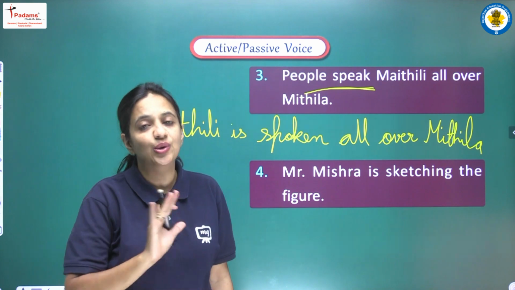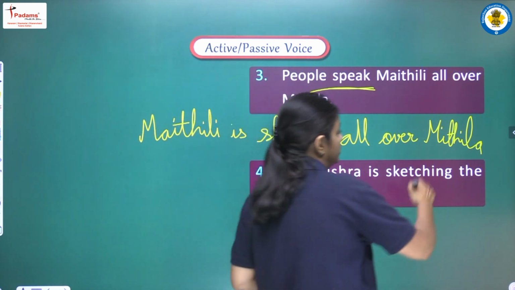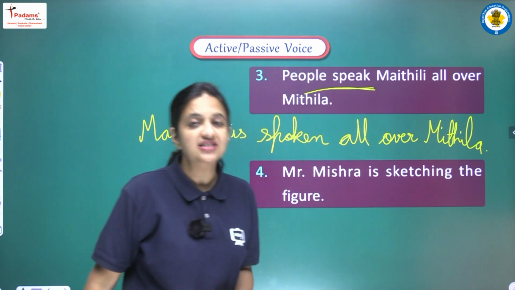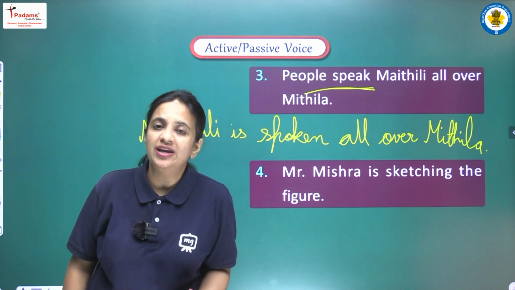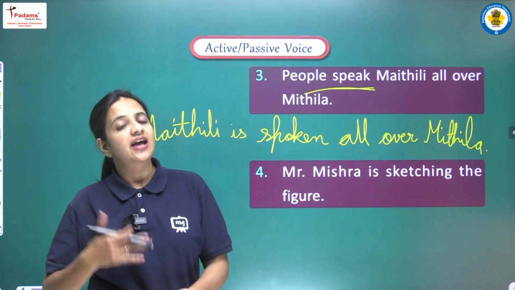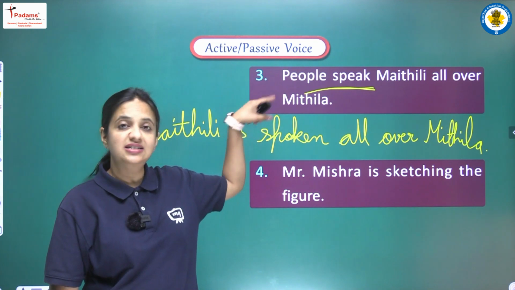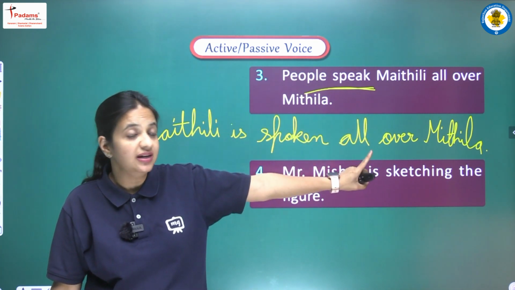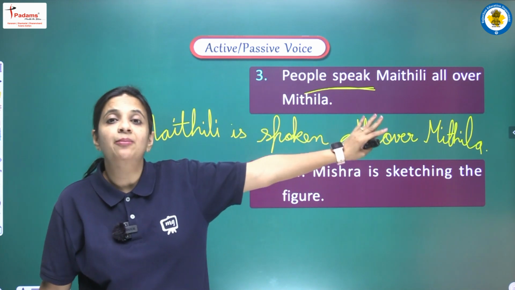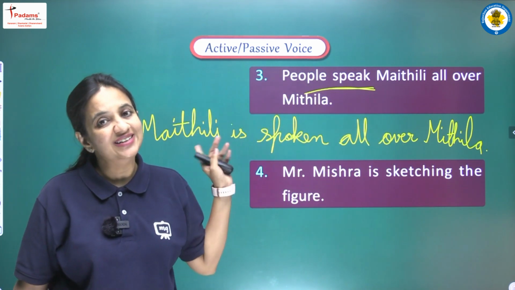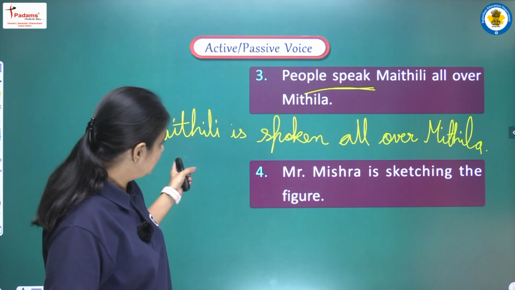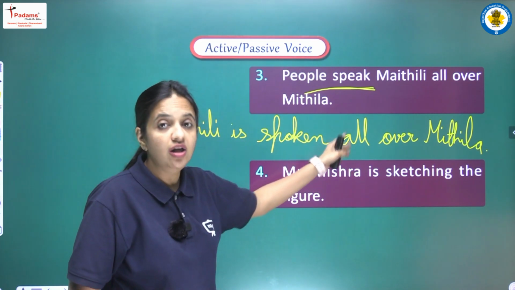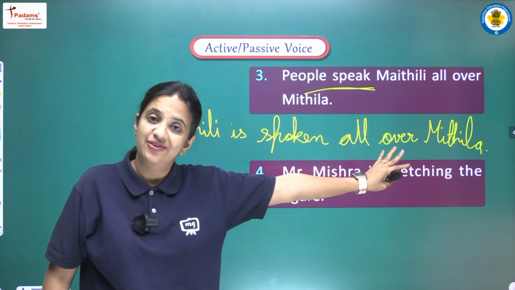Do we write? No, we won't write by people here because it's very much obvious कि जो language है वो कौन बोलेंगे, वो people ही बोलेंगे, right? And we can also say that people, it's an unknown subject, so this is the reason we won't write by people here, and our sentence is complete one. So in this manner the complete sentence will be Maithili is spoken all over Mithila, right?